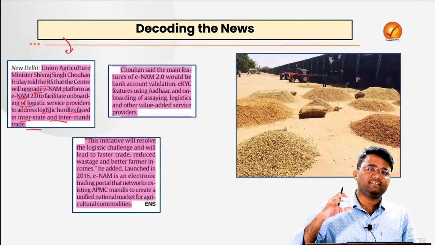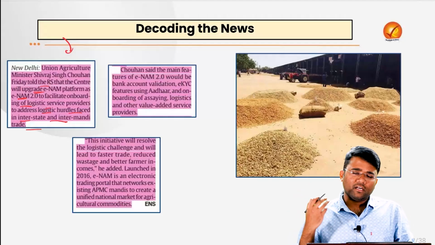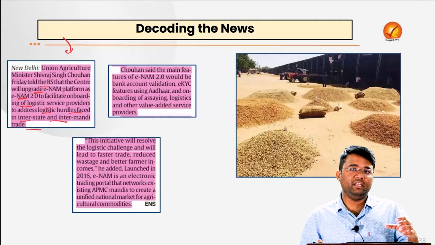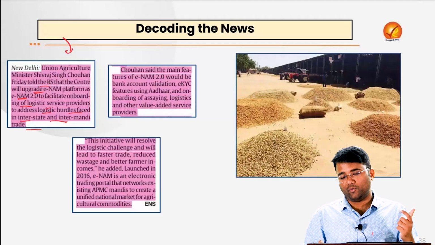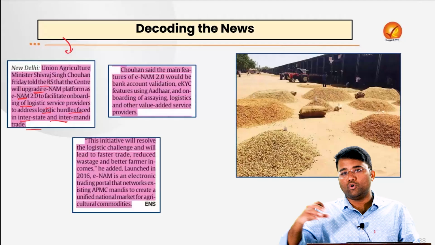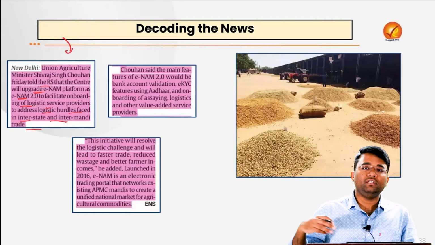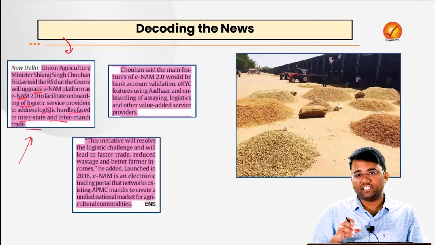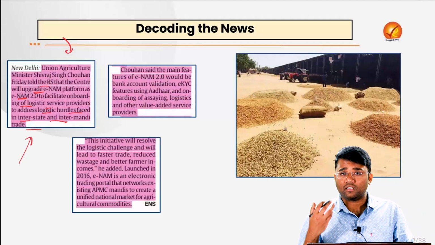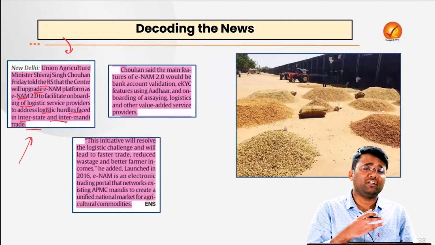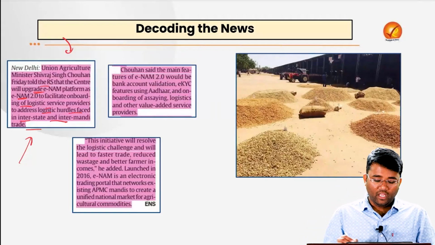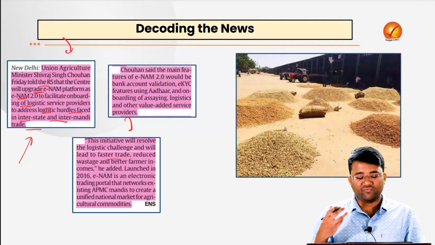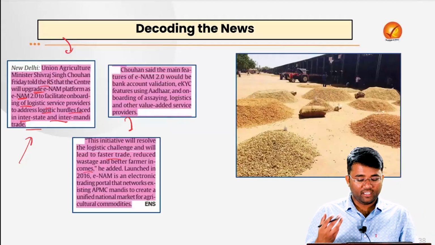For example, let's suppose there is a company, Delhivery, which is thinking that it should be given this opportunity to serve as a logistics service provider in the ENAM to transport the grains which have been procured under this ENAM. So under this ENAM 2.0, the particular logistics companies who want to be part of this ENAM can also participate, and this will resolve the major logistic challenges and will lead to faster trade, reduced wastage, as well as better farmer income, he added.